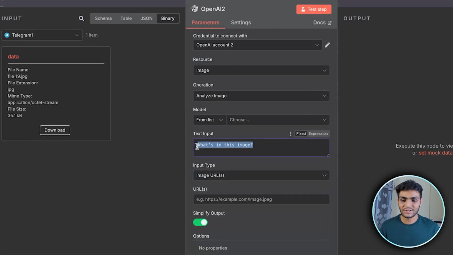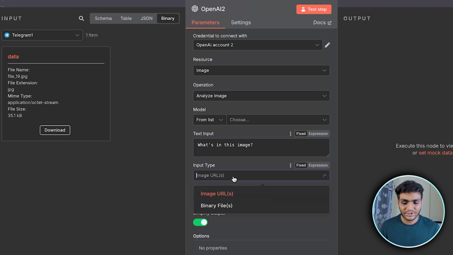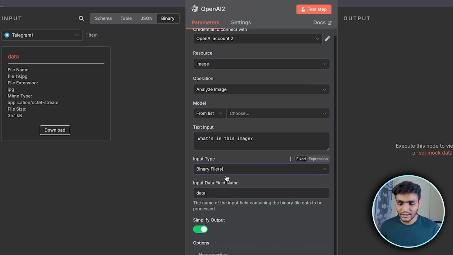We are asking what is in the image. We'll make it customized, but for now, let's keep it the same. What's in the image, and let's do the URL. We don't have the URL. We have the binary file. So for that, we'll go to the image type and search for the binary file. Let's keep everything the same and do the test step, which will give an error.